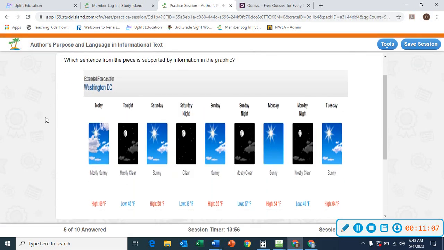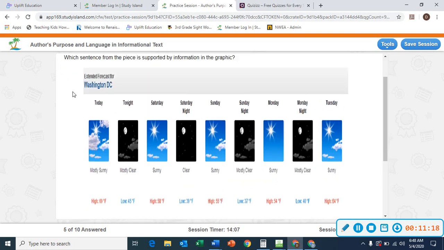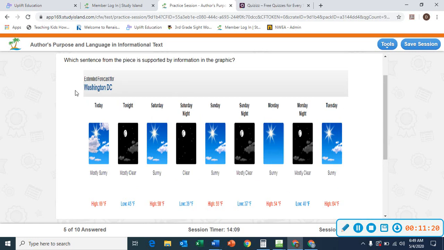Which sentence from the piece is supported by information in the graphic? What do you see, guys? Extended forecast for Washington, D.C. Always start at the top with your headings. They are your clues. Okay? Today, tonight, Saturday, Saturday night, Sunday, Sunday night, Monday, Monday night, Tuesday. So I see days of the week.